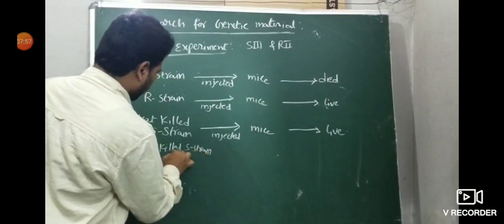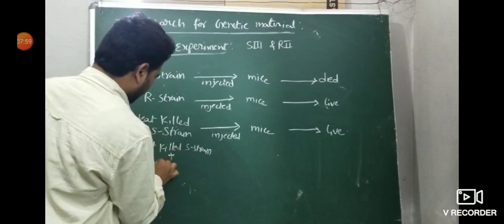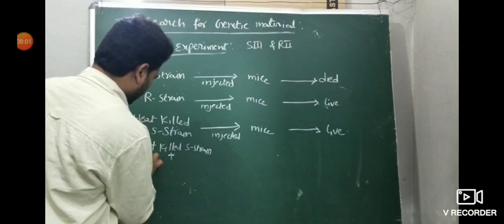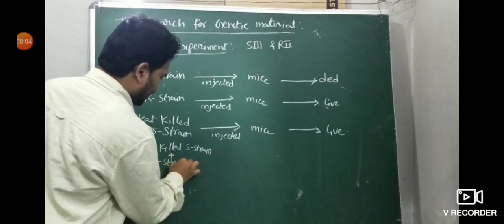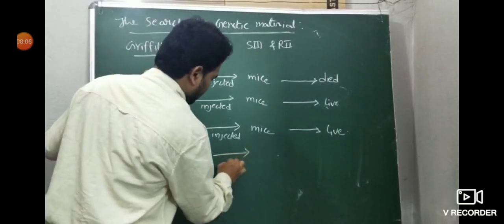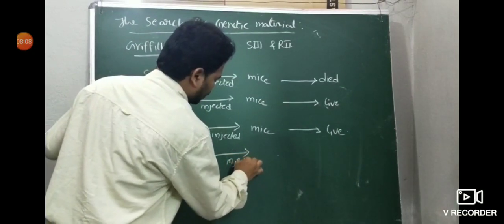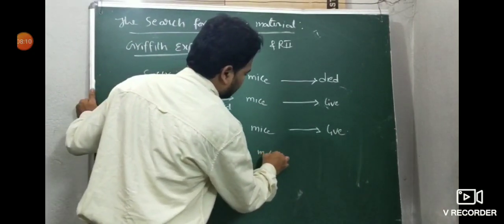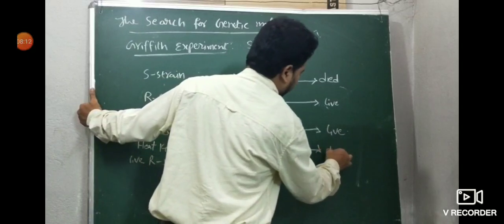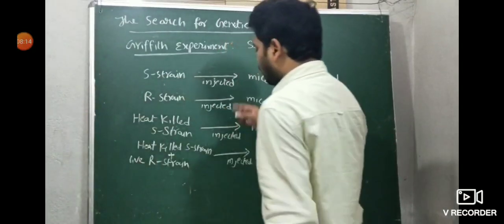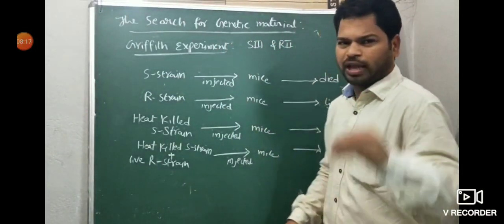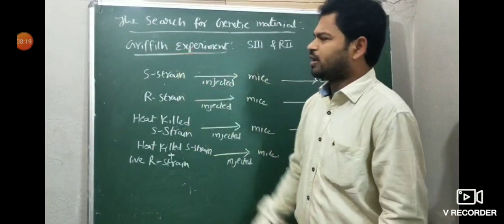and live R strain. Both are combinedly injected into mice. In that condition, the mice died. These are the four experiments conducted by Griffith.